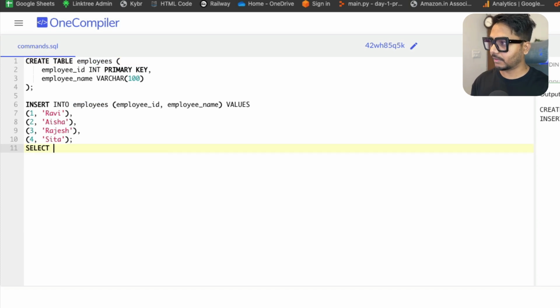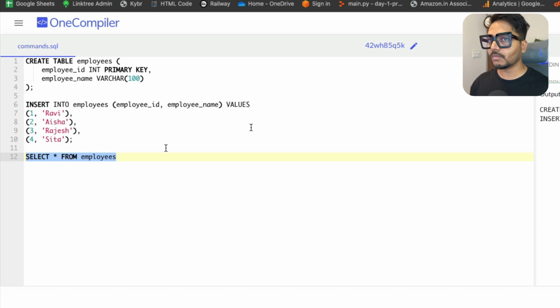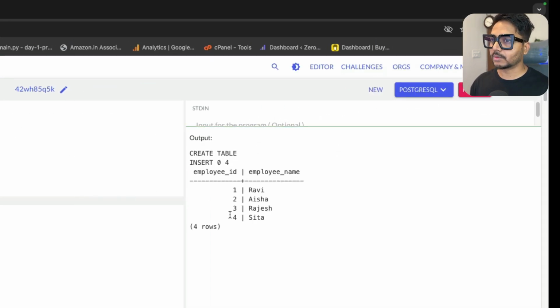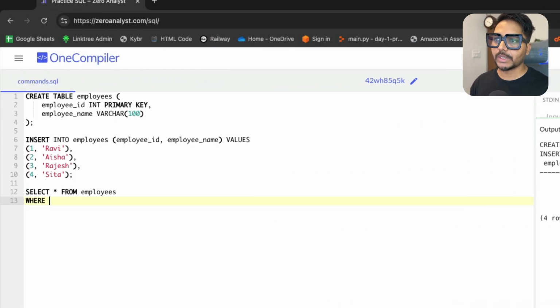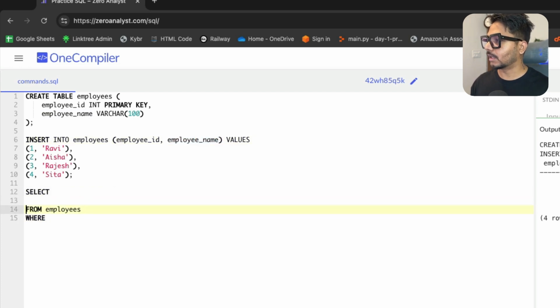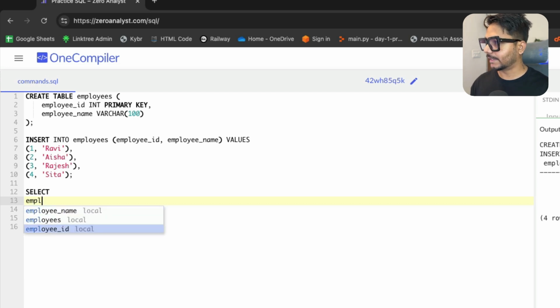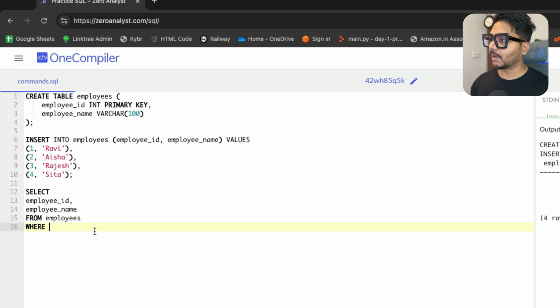Let's go ahead and see the data: select everything from employees, and I'm just going to use run to see the employees. So we have got all the employees. Okay, now what I need to find out is, I would say where, and we need to find the employee names. So I'm going to select employee ID and employee name, two columns, where employee name, and I'm just going to use LIKE.